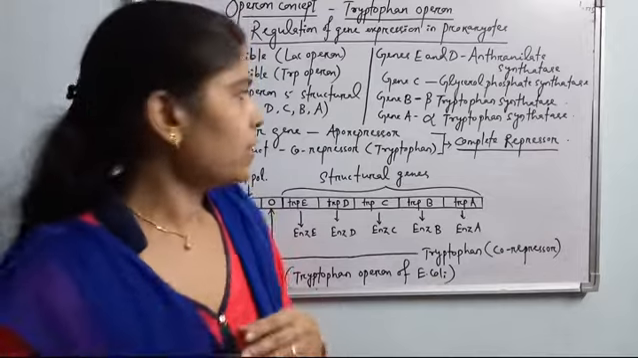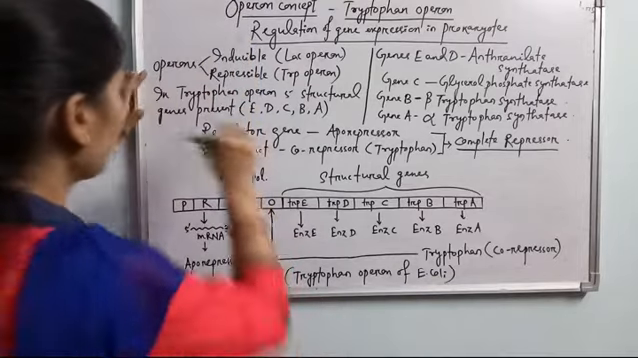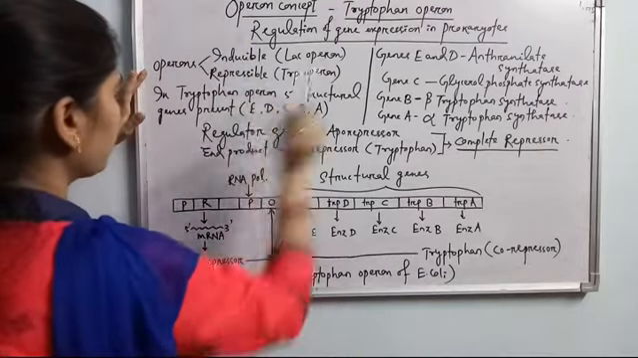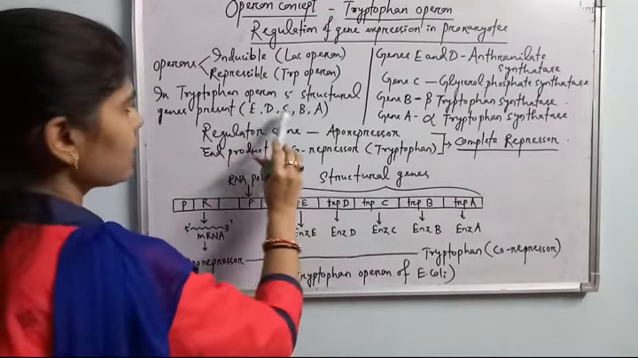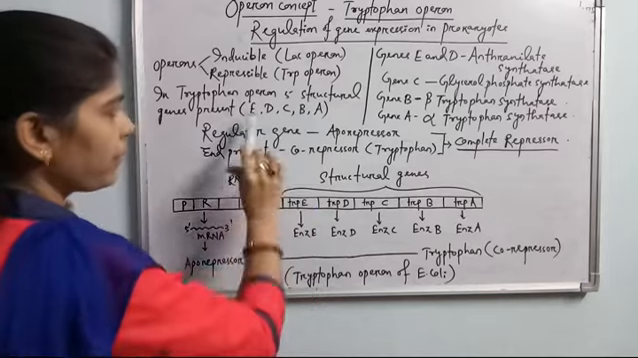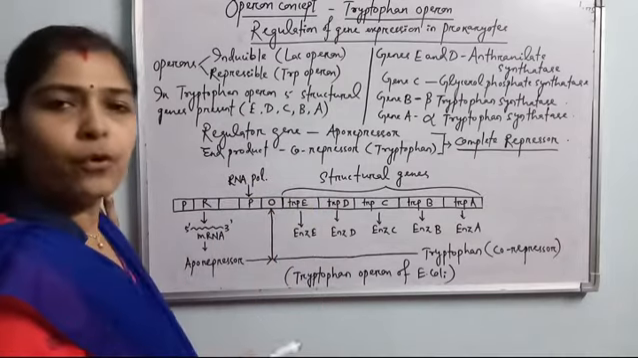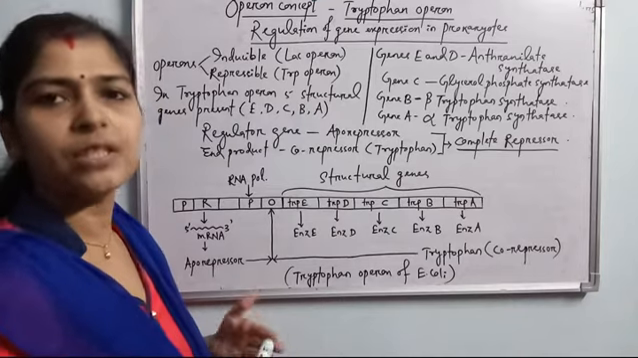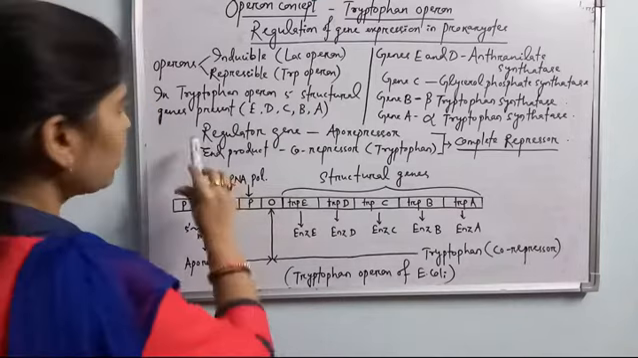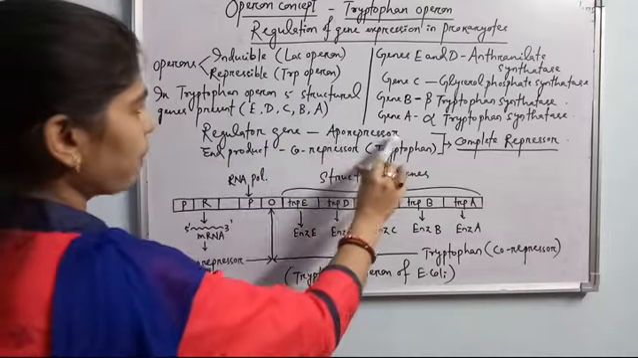See what is there in the repressible tryptophan operon. Five structural genes are present: trp E, D, C, B and A. These five genes produce four different types of enzymes needed for the synthesis of the amino acid tryptophan. The regulator gene here produces the aporepressor.